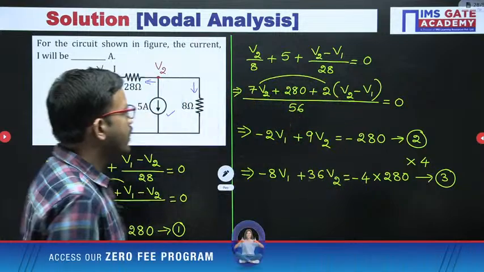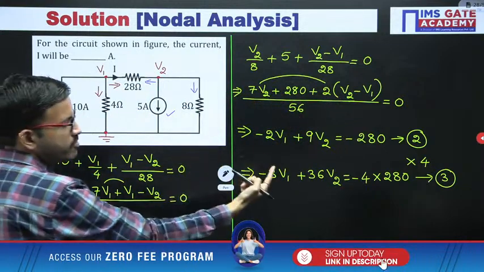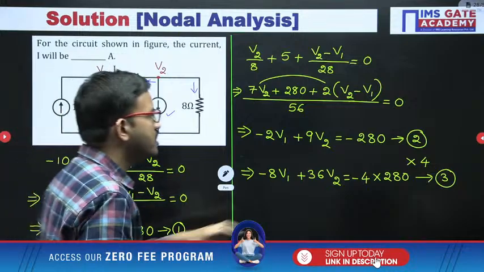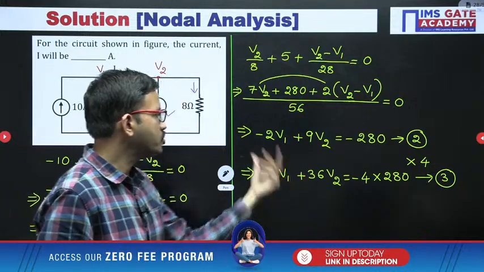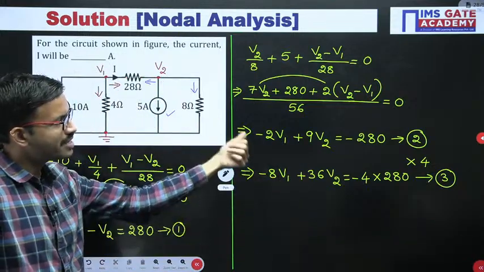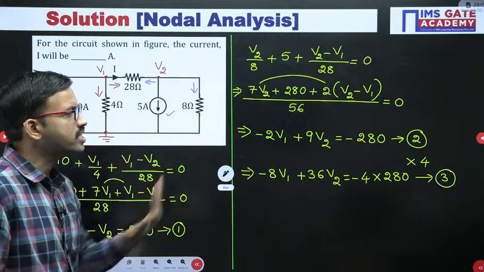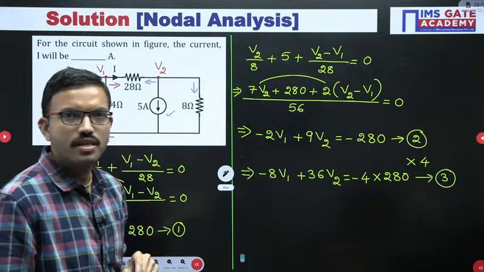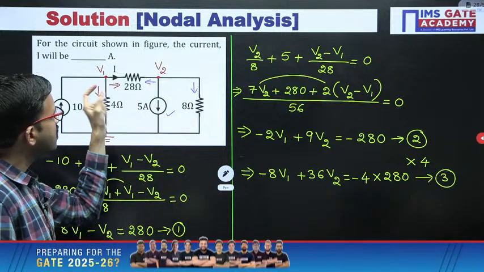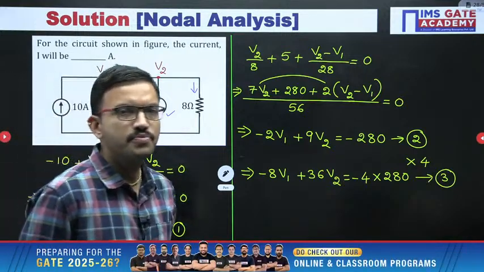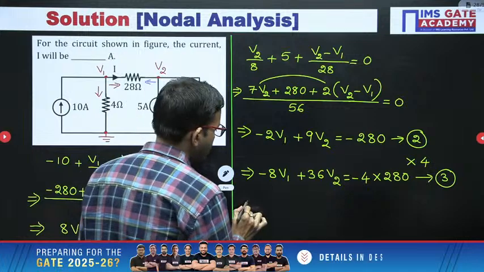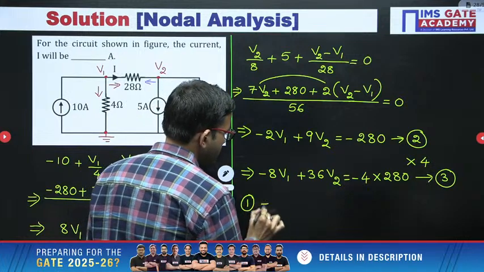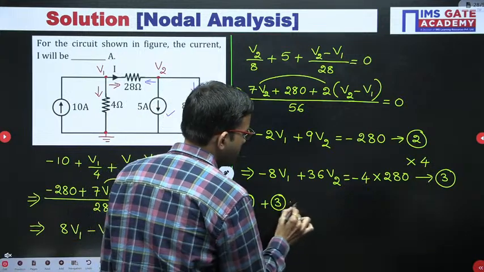Now if you add equation 1 and equation 3, from there you can find out V2. After that, you can substitute V2 in either 1, 2 or 3. Any one equation you can substitute. From there you can find out the other unknown. After that you can use Ohm's law. From there you can find out the I value. So for the timing I am considering 1 and 3, I am adding.